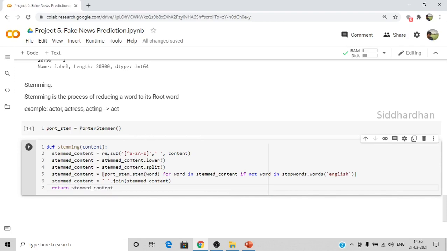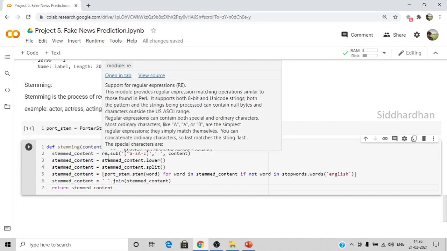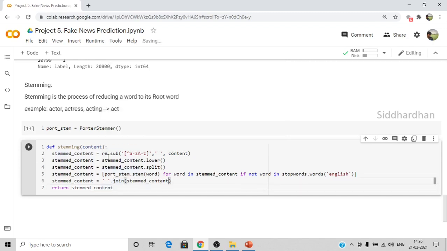This may seem very complicated to you at the moment, but it's actually very simple. I'll explain all about this function. First of all, we are creating a function named stemming. This is not an inbuilt Python function, so we are creating it using the keyword def, which means define. The word content represents the input we are going to give it.